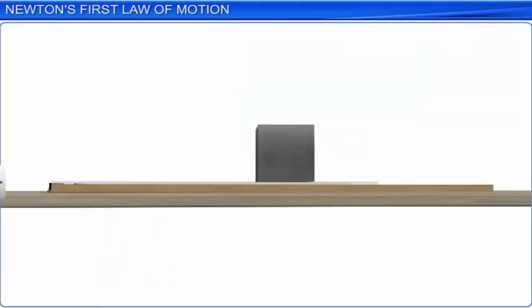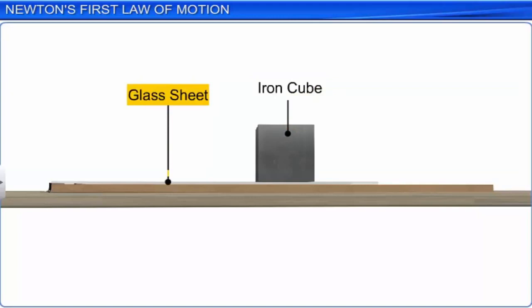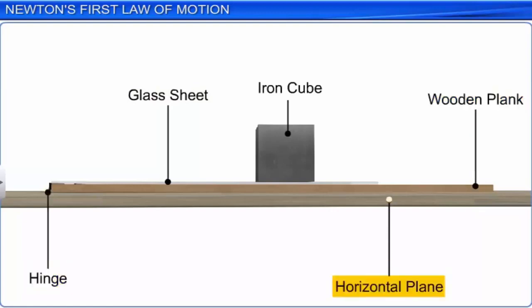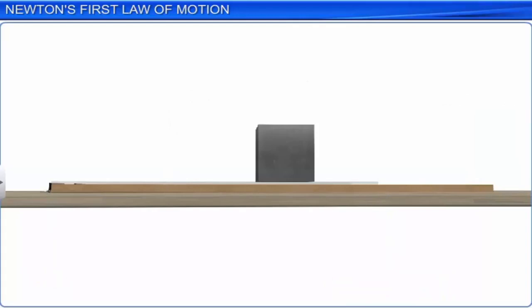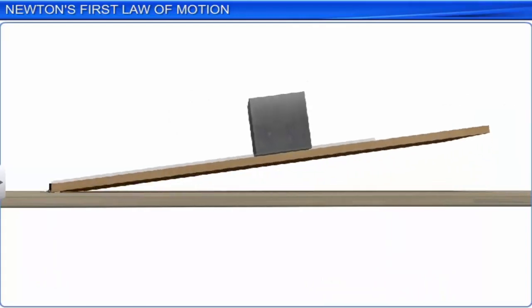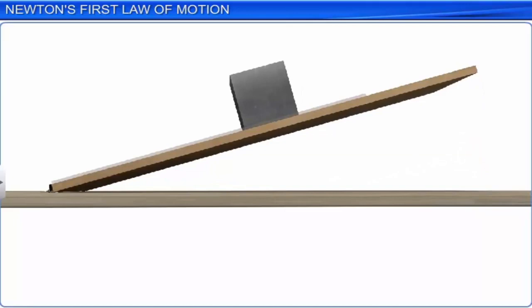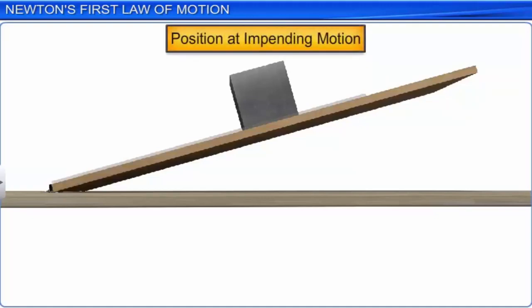Let's take an example from a physics laboratory. An iron cube is placed on a glass sheet, which is fixed to a wooden plank. This wooden plank is hinged to a horizontal surface. The wooden plank is slowly tilted until the iron cube is about to slide down on its own, that is, without any external force being applied to it. This position of the inclined plane is known as the position of impending motion.